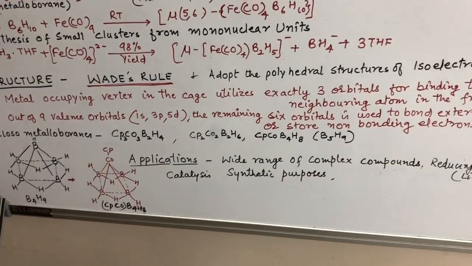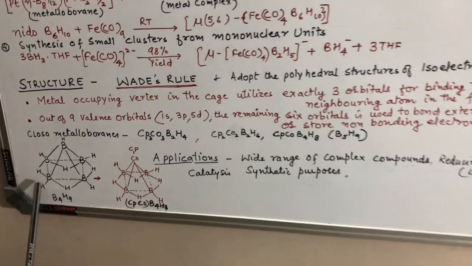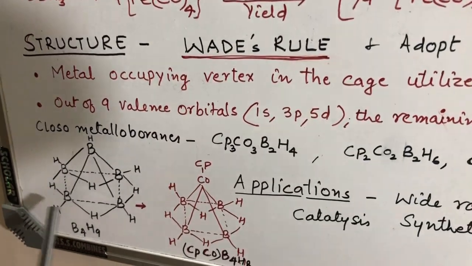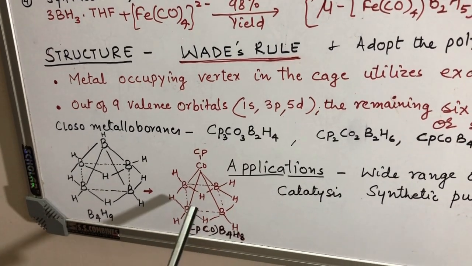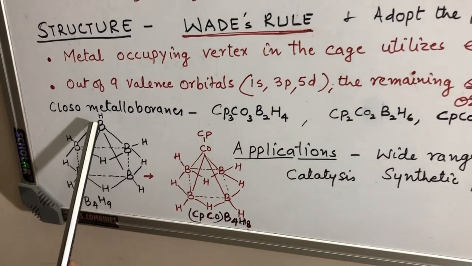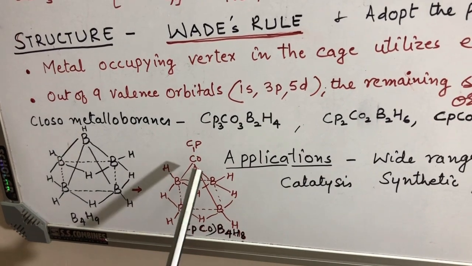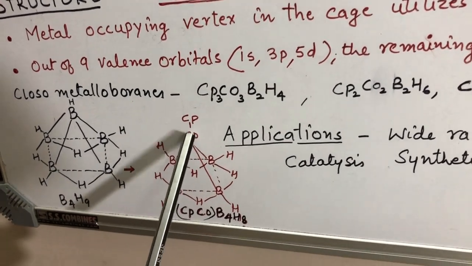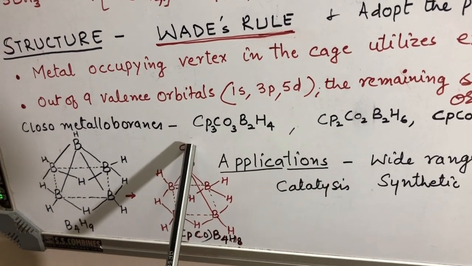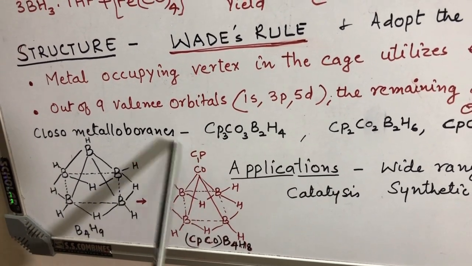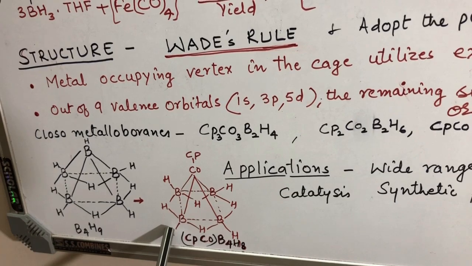Let us take some examples of closo metalloboranes. Here we have B5H9; the structure is like this, a borane. When it gets converted into a metalloborane, this apex boron is substituted by cobalt, and the cobalt is linked with a cyclopentadienyl ring, and we get this structure.